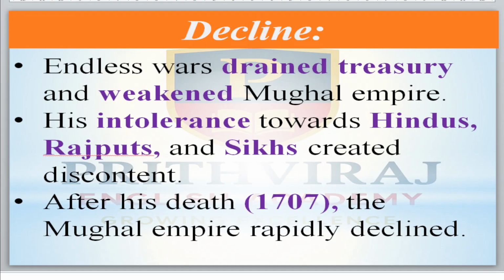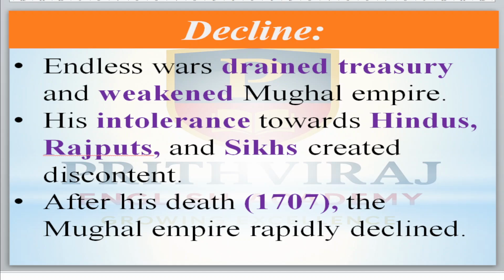Okay, now come to the next: the decline of the Mughal Empire. The endless wars drained the treasury of the Mughals. Drain means empty the treasury, and along with that weakened the Mughal Empire. Along with that his intolerance toward the Hindus, Rajputs, and Sikhs.